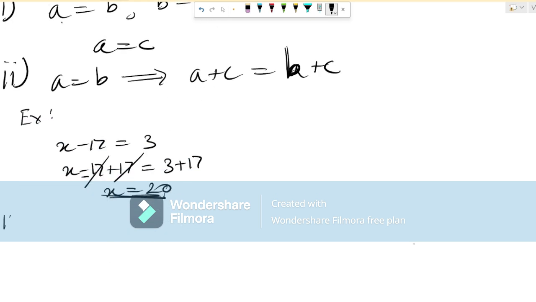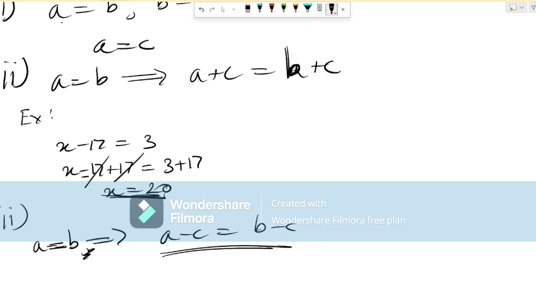Let's talk about the third axiom. If equals are subtracted from equals, then the remainders are equal. Okay. A is equal to B. Okay. So A minus C is equal to B minus C. So whatever the remainder comes, okay, that is going to be equal.